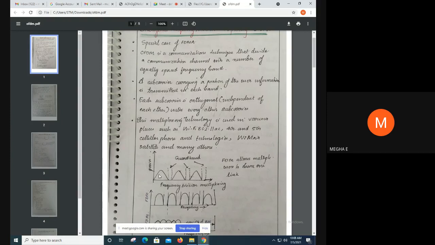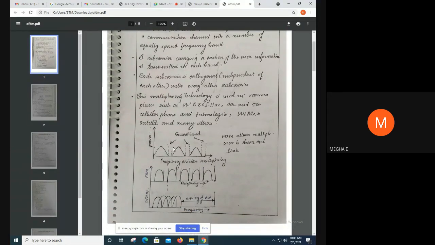graph for this FDM. In between the subcarrier we have a guard band so that interference is reduced in FDM, but still there will be interference due to the multipath component. Due to the multipath component there will be spreading.